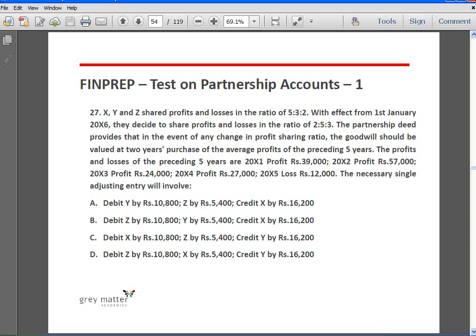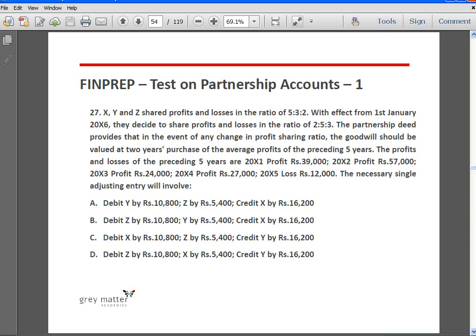So here what is happening is there is a change in the relationship. The firm is not coming to an end, a new firm is not getting constituted. It's just that the relationship is changing. Earlier they were sharing profits and losses in the ratio of 5:3:2. Now they are going to change the profit sharing ratio. So whenever there is a change in the profit sharing ratio, one or more partners sacrifice in favor of the other partners. And it is necessary to value goodwill whenever there is a change in profit sharing ratio. And how do we adjust for this goodwill?